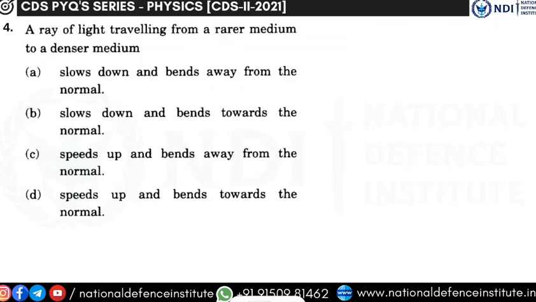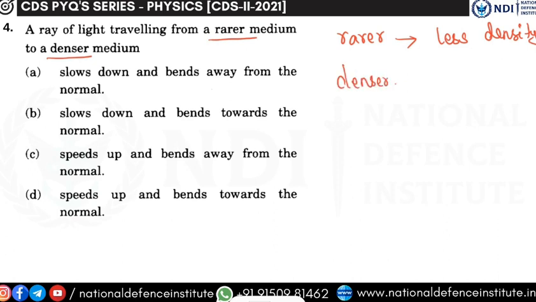Next question. A ray of light traveling from a rarer medium to a denser medium. So, a ray of light is traveling from a rarer medium to a denser medium. Let us understand what we mean by rarer medium and denser medium, right? Rarer medium means the medium with less density, fewer particles. Denser medium represents more density. It has more particles in it. It is tightly packed.